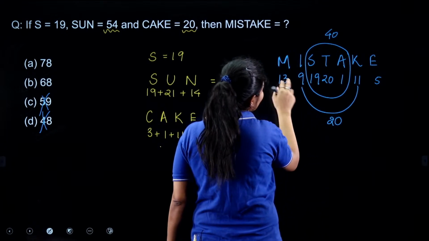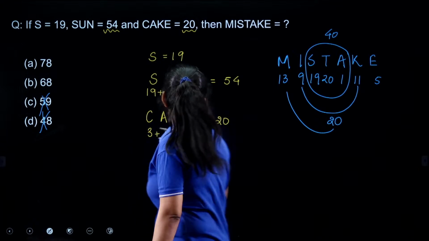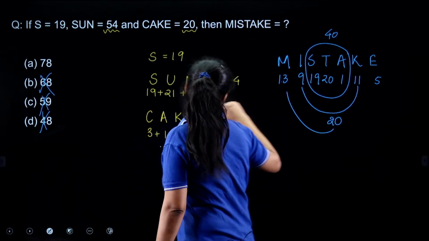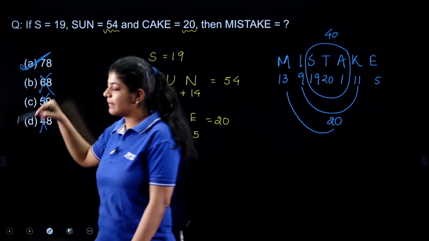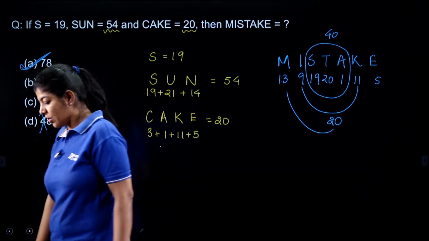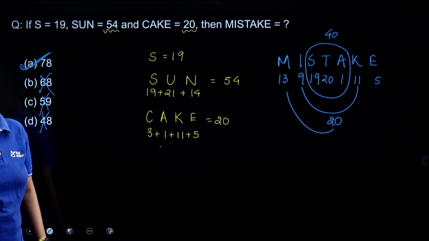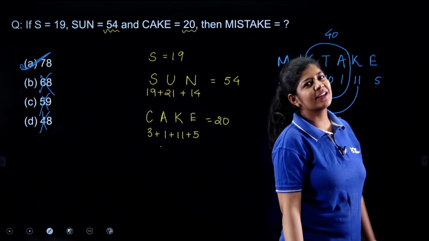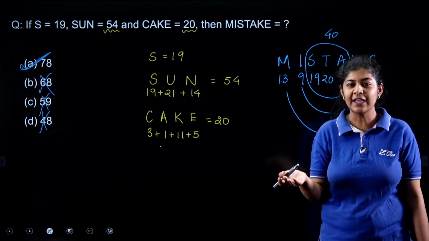Now as I am having 13, that means this is nothing but 73. So this option is also eliminated. 73 plus 5, that is nothing but 78. Option number A is the correct one, right? Very good, Rakesh. Clear? All I need to do is just simply add all the values to get the answer.